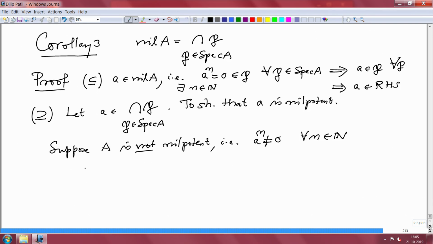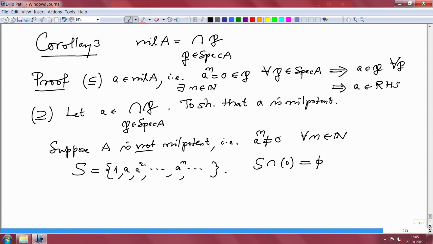Alright, now you consider the set S, which is the multiplicative set generated by a, that means you take all powers of a and none of the powers is 0. So that means S doesn't intersect with the ideal 0.